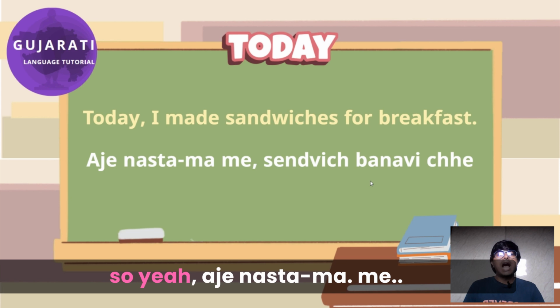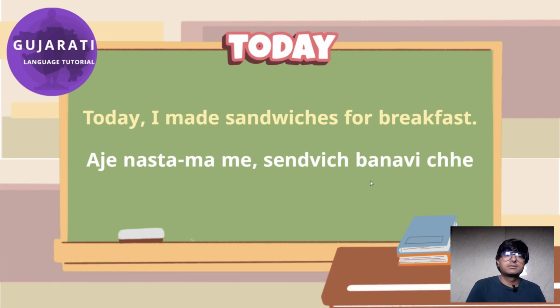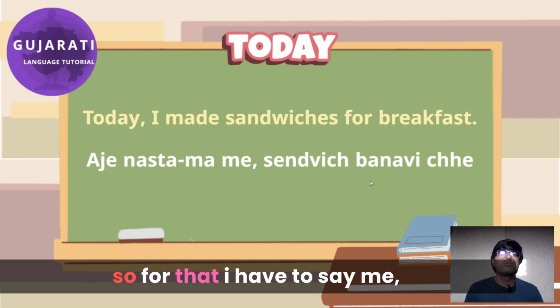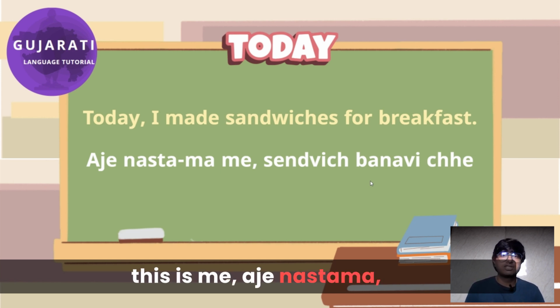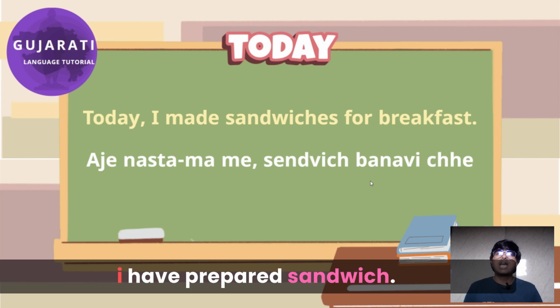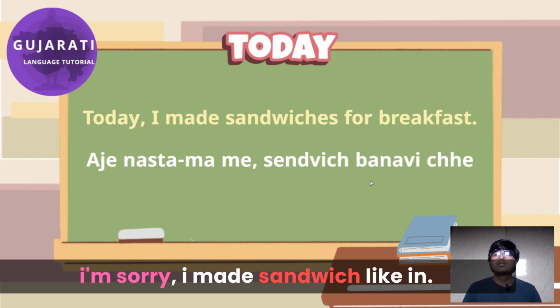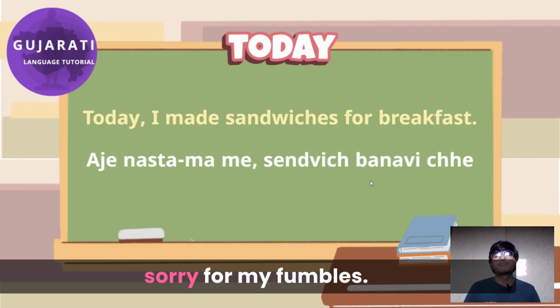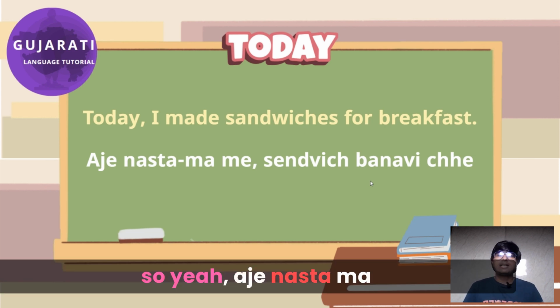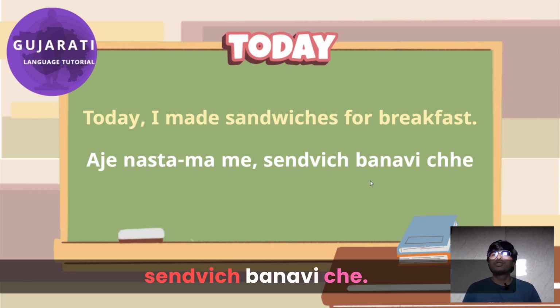So yeah, આજે નાસ્તામાં મેં, because I have made. When I'm saying I made, for that I have to say મેં. This is not me, this is મેં. આજે નાસ્તામાં મેં, who made, મેં. Sandwich બનાવી છે, I have prepared sandwich. I'm sorry, I have made sandwich, in that way. Sorry for my fumbles. So yeah, આજે નાસ્તામાં મેં સેન્ડવિચ બનાવી છે. So it's very simple.